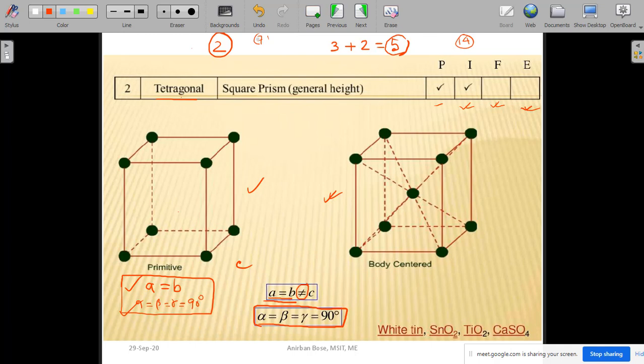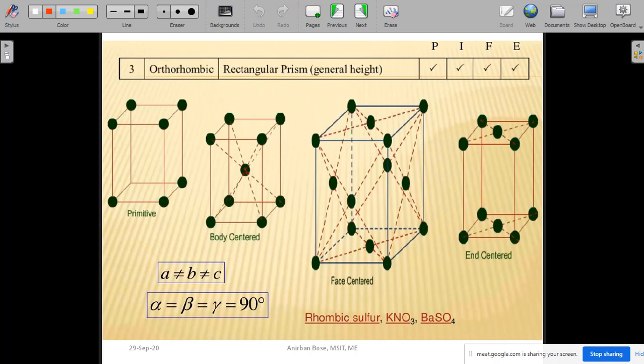Next, we go to the next crystal class, the orthorhombic crystal class. In the orthorhombic crystal class, alpha, beta, gamma are the same and equal to 90 degrees. That means all the angles are 90 degrees and there is no restriction on A, B, C. The only constraint is alpha equal to beta equal to gamma equal to 90 degrees, and there is no restriction on the sides.